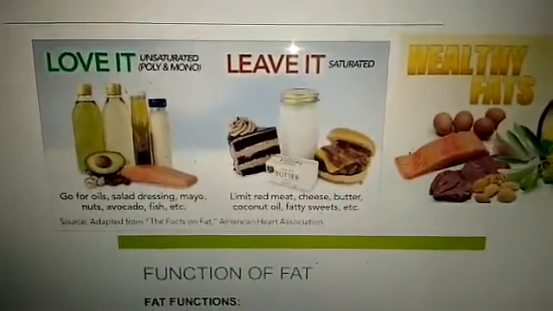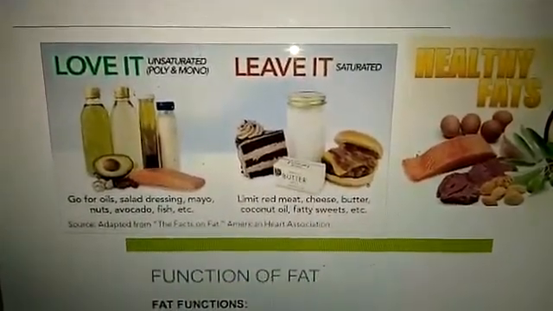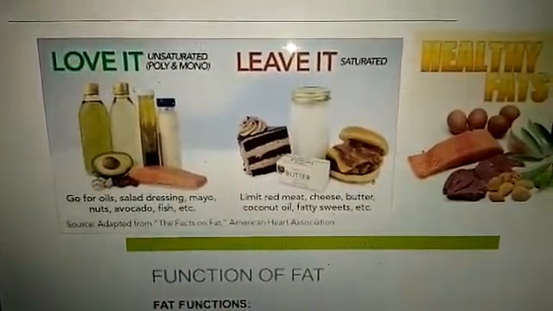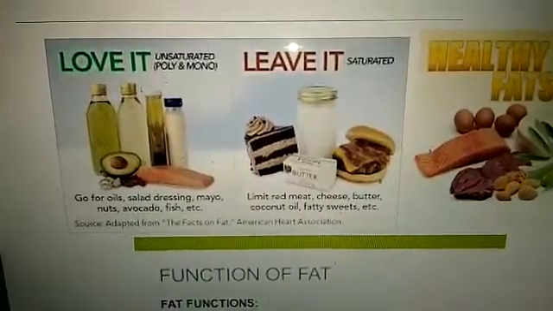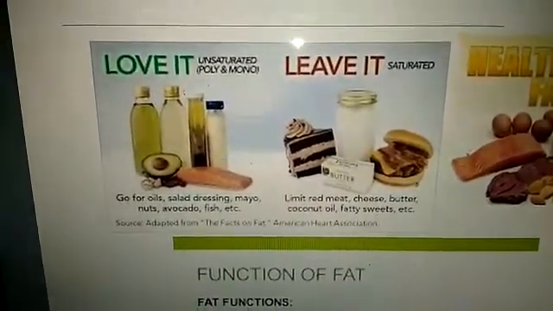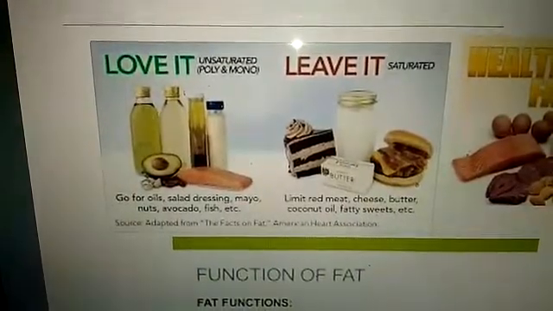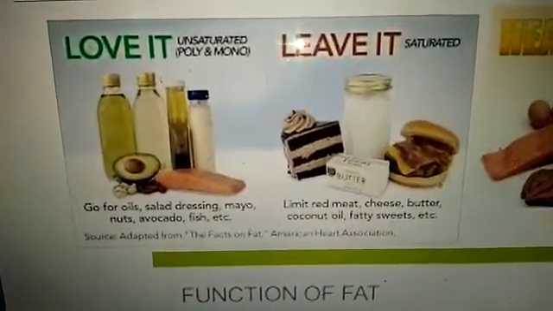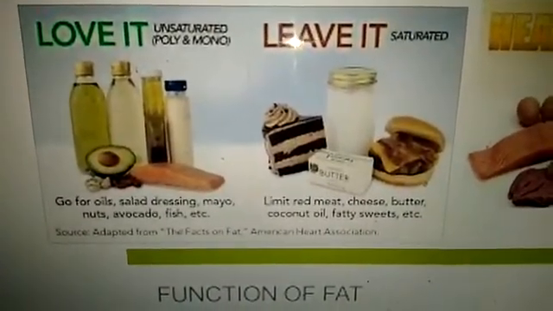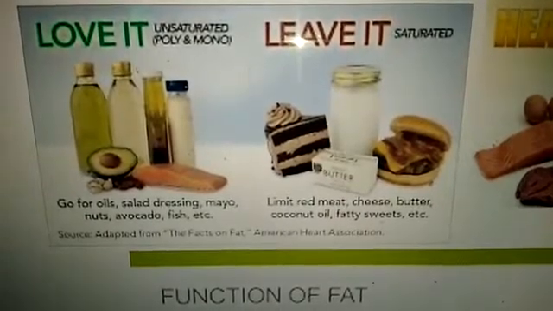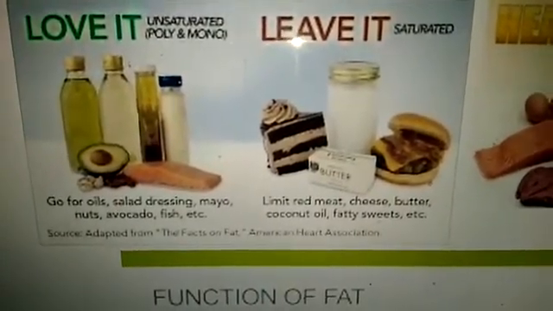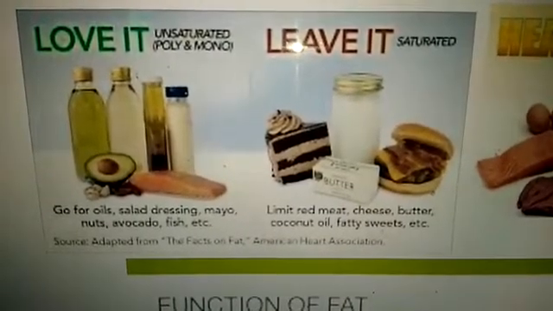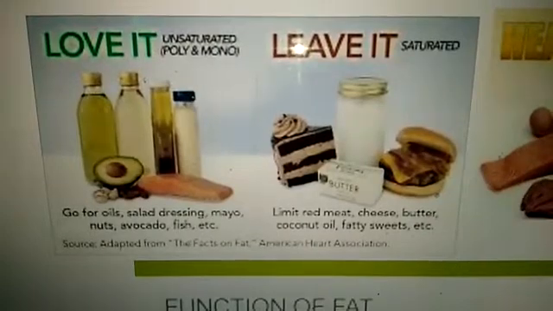Now fats are essential for our body, but we should know which fats are healthy and which are not. On the right side, you can see there is a picture showing healthy fats. On the left side is a picture of which fats we should like and which fats we should lose. As you can see in the picture, fats also are of different types. The ones we should leave are the saturated fats. These are the cheese, butter, coconut oil, sweets, red meat, etc.